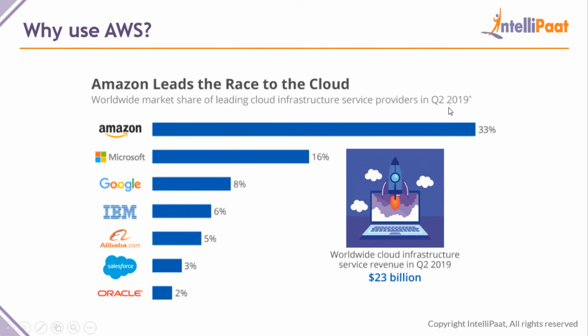If you see in Q2 of 2019, meaning the second 3 months of 2019, Amazon had a 33% public cloud market share. If it had a 33% market share, then you can assume that if there are 100 jobs in the cloud domain, 33 of those jobs will be from Amazon. So if you study Amazon, you have a higher chance of getting a job than studying Alibaba or Salesforce or Google. As said, AWS has a higher market share, and because of that, it has higher job opportunities. Now going back to this slide.